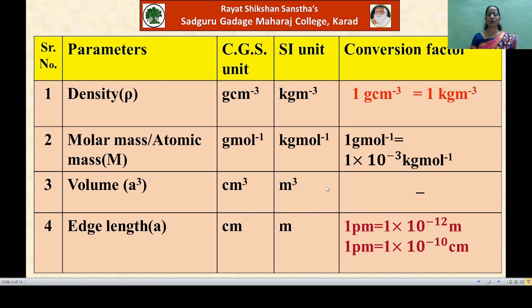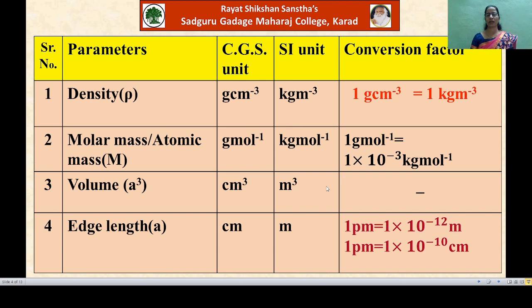Now note down the important conversion factor for the edge length. We know that the edge length of a unit cell is very small and therefore it is expressed in a smaller unit such as picometer. So you have to convert this picometer either into meter or into centimeter as per our requirement.